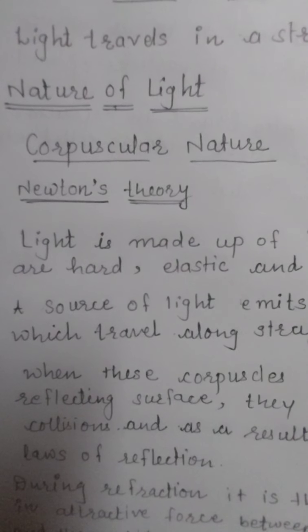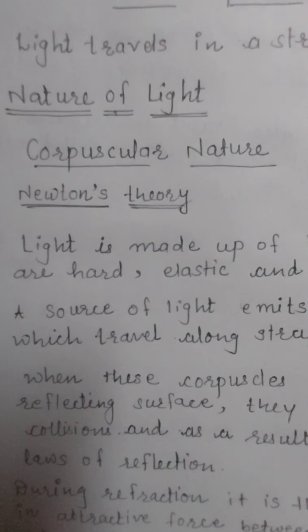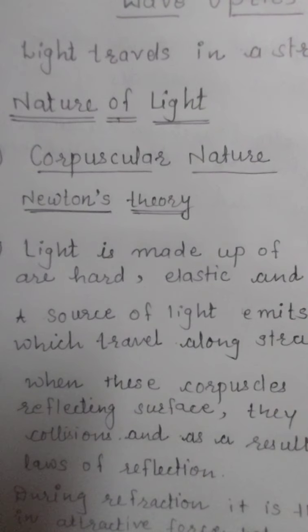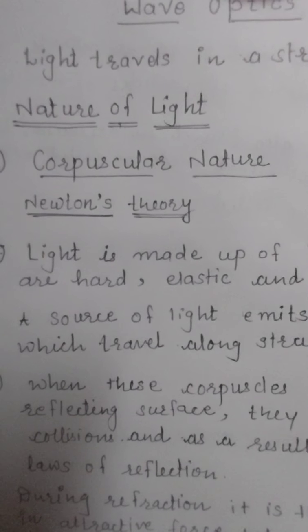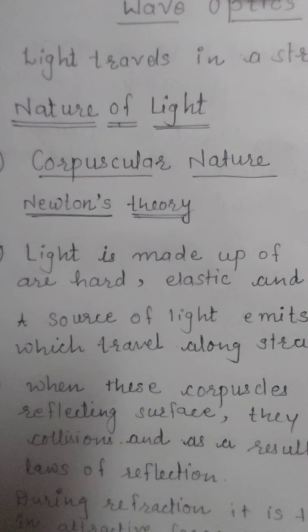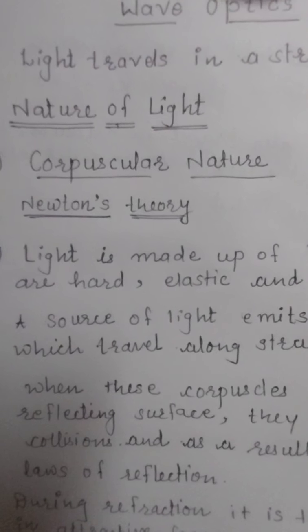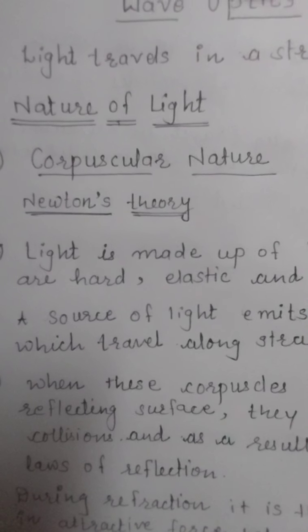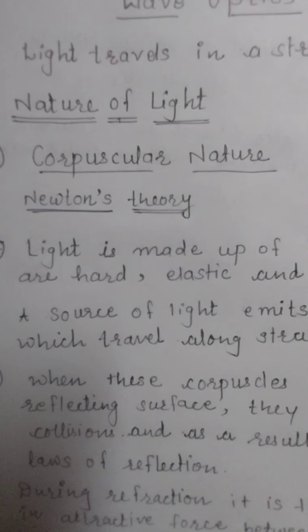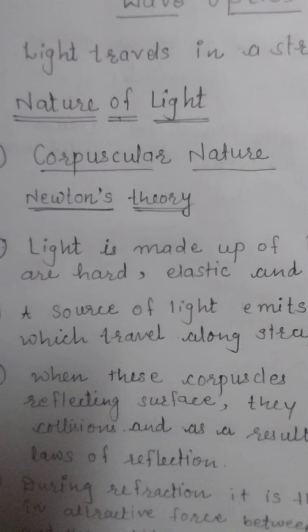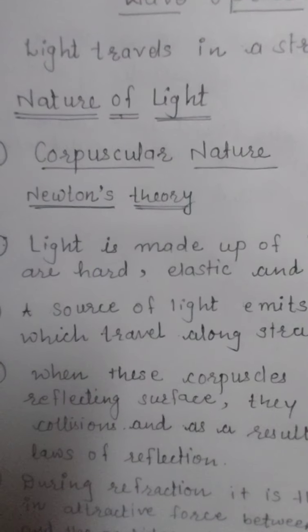Suppose we take one thread, it is made up of cotton or nylon. It may be of plastic, right? So it has some molecular nature, atomic nature. But what about light? What does the light consist of? Here we are going to study the two natures of light. One is particle nature and one is wave nature.